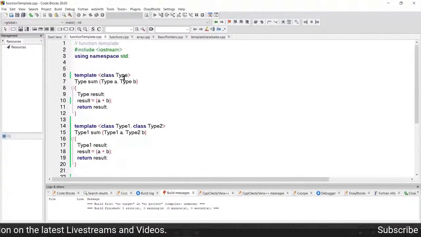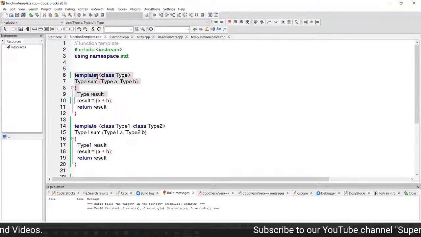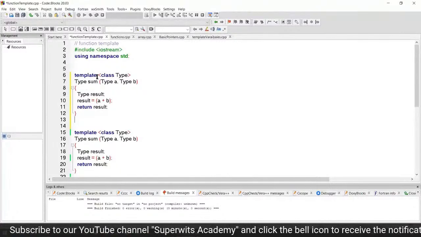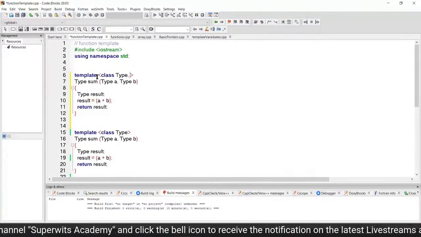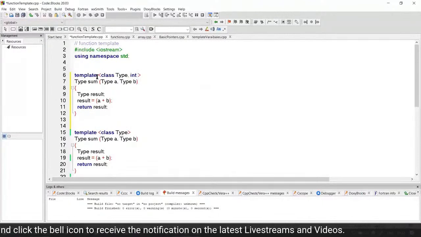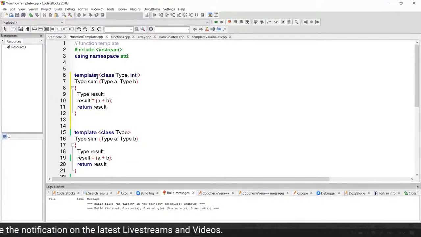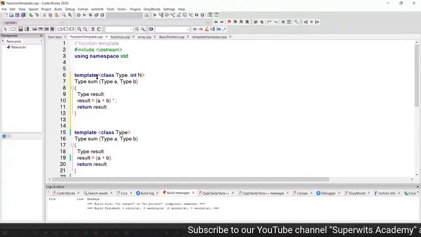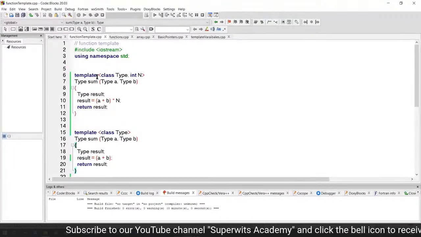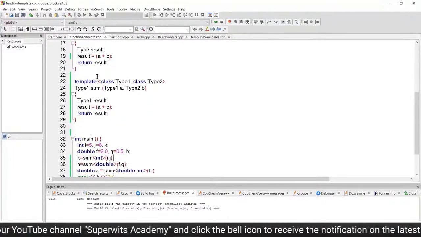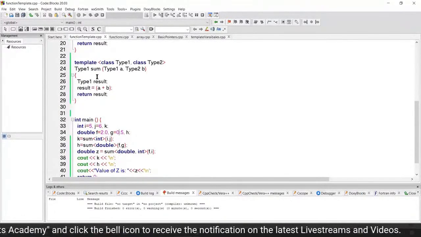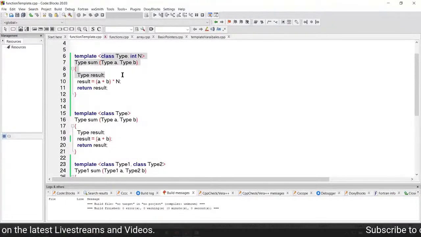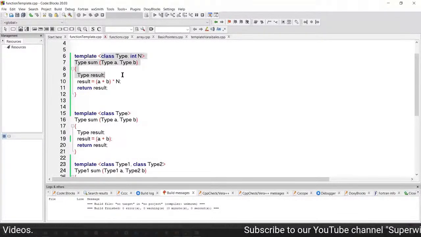Now there is another thing we can do. Let's say I wanted to have a constant multiplication along with this template function. This is another thing you can do, where you can pass on the direct built-in type or user-defined type. So let's say I'm typing in n, and here I'm going to give it multiplication with n. So this is another template which we are using. We know that the template which we are using is for a single type, right? So either I can pass it to the function call with the int template type or the double template type.